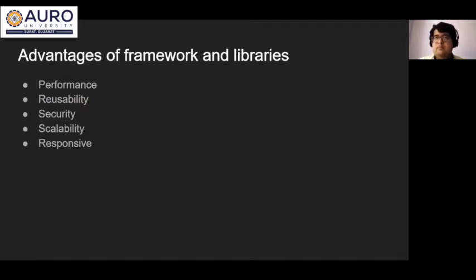Reusability, where by using the OOPS concept, we can define different components that can be used in the different UI parts of the section, and which help us to be more productive while building the front end. Security, like these front-end libraries already have features inbuilt for securing the front-end application from SQL injection like stuff. Scalability.